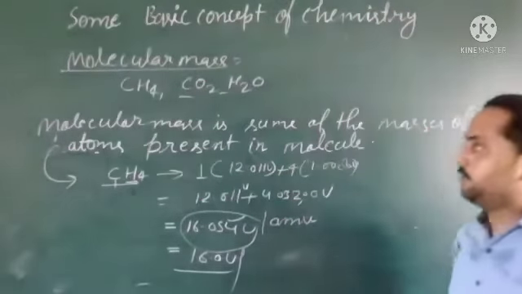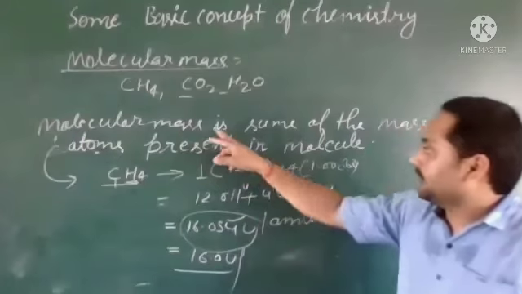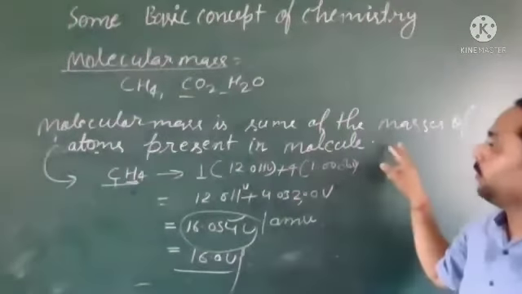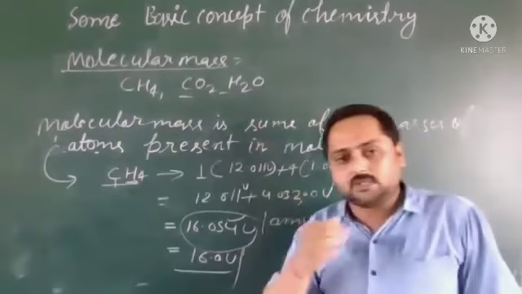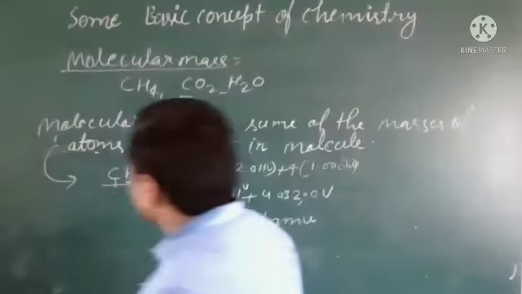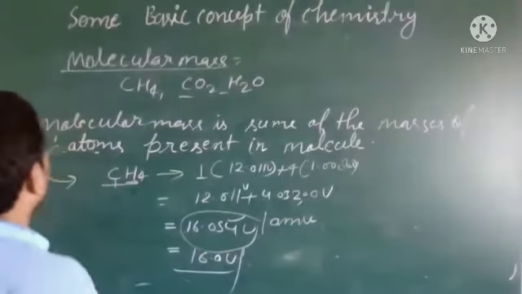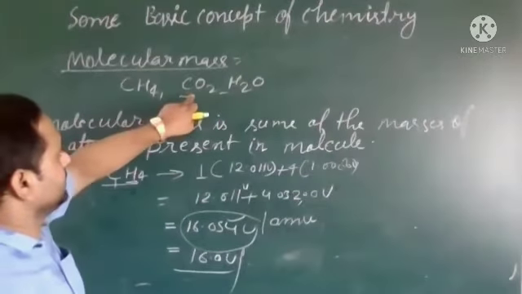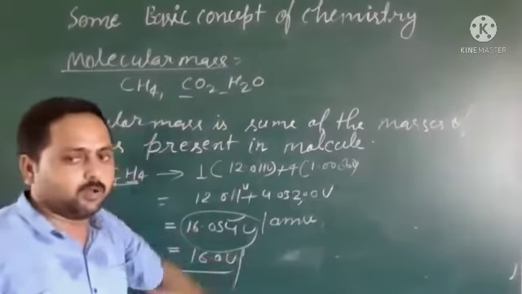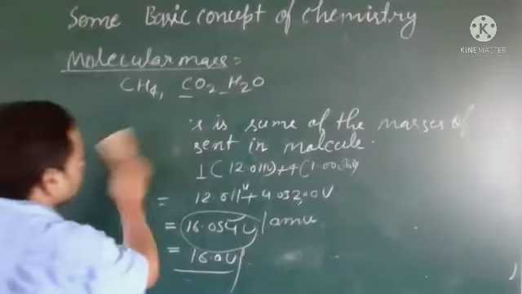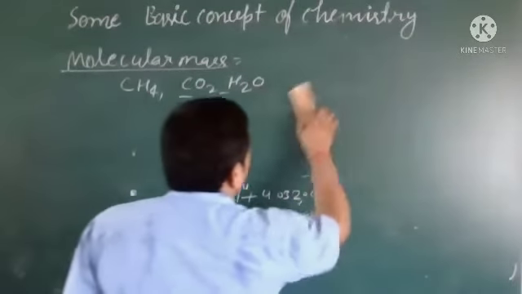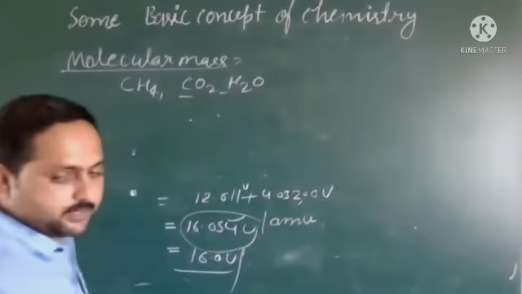So what you got is that the molecular mass is the sum of the masses of atoms present in the molecule. Okay, students, like this, can you calculate this one? Who will calculate the mass of this one? Very fast, all of you calculate it. I have calculated for CH4, and you can calculate what the mass will be for this.